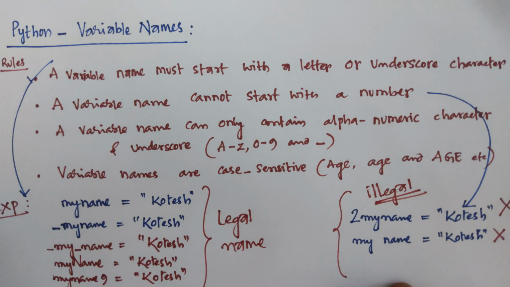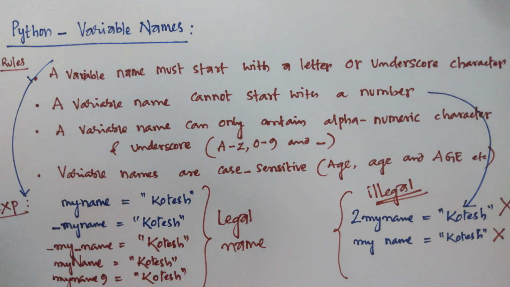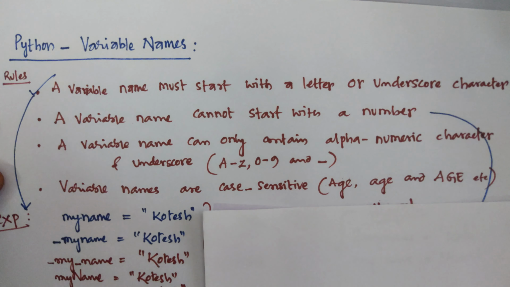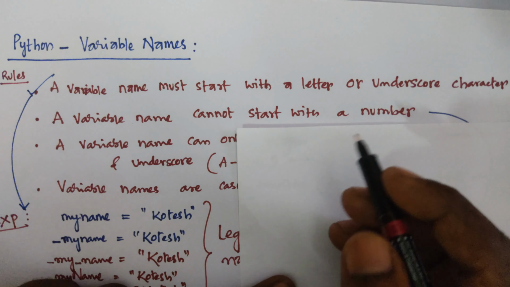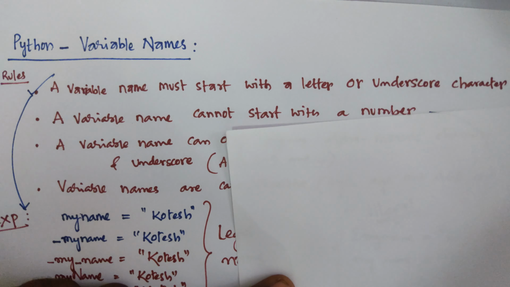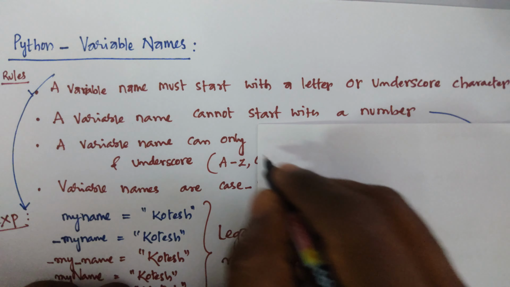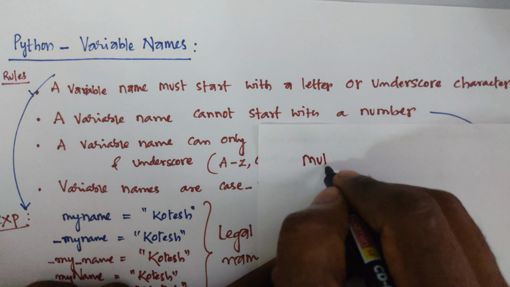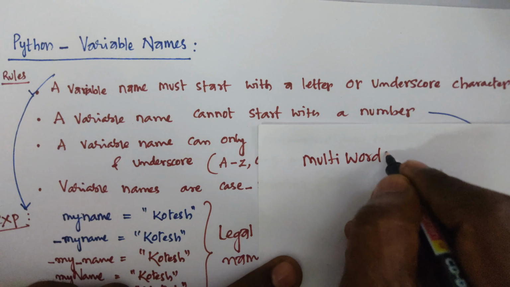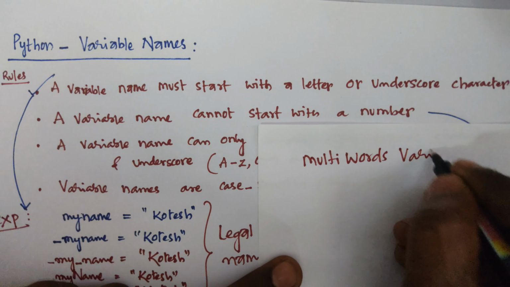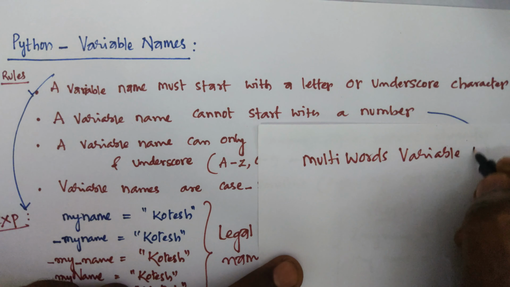That is the difference between legal and illegal Python variable names. The same concept you can write for multi-word variable names, and that is the extension of this.